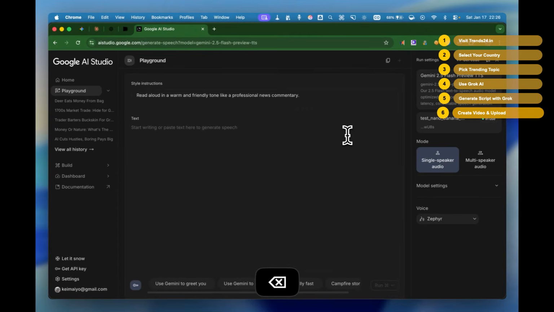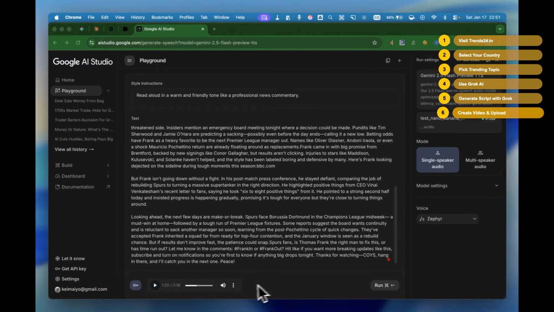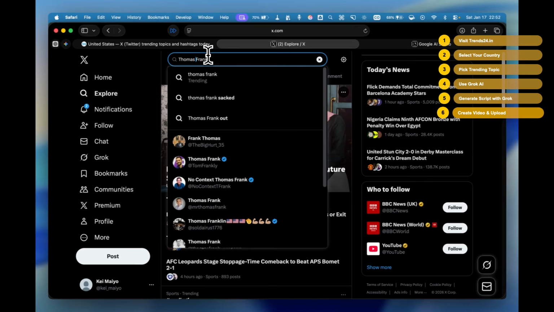In the description field, type Professional News Commentary Tone. Click Run. Wait a few seconds. If you hit a rate limit, just split your script into smaller sections and generate them separately. Once the audio is generated, click Download. That's it. Professional voiceover. 0 cost. Your audio is done. Go back to X.